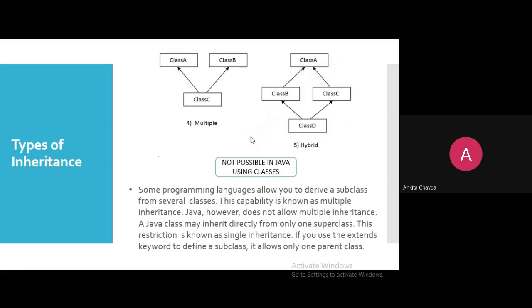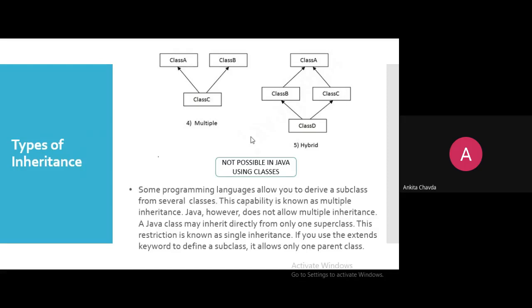And what is not supported by Java? That is multiple and hybrid inheritance. Why is it not supported? What was the problem? If anyone has any idea, what was the problem? Why is it not supported?